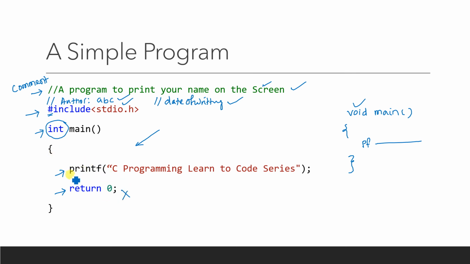Only the line of code that is executed is the printf line. Okay, so the printf syntax says that whenever you write printf, and inside the double quotes you write any text or any line, then it automatically gets displayed on your screen. So after executing this program, what will you see? You will see "C programming learn to code series" on your screen. To see how it is actually working, you can follow lectures number 4, 5 and 6, where I have explained how the execution takes place and what output is shown.